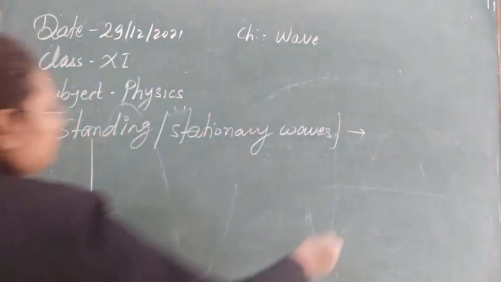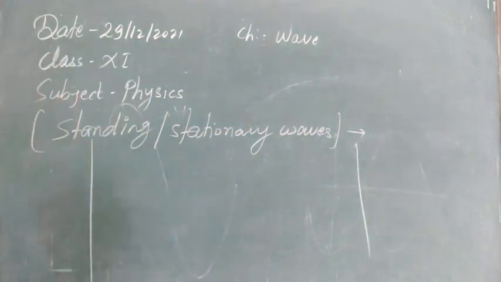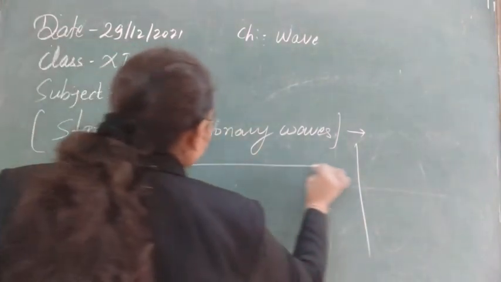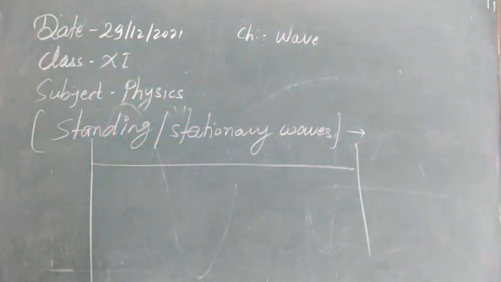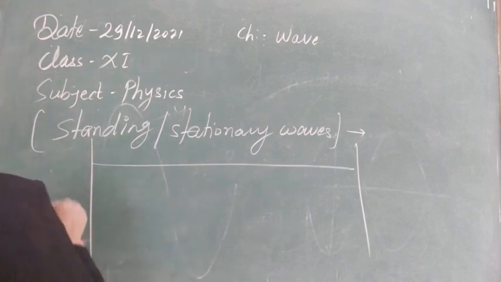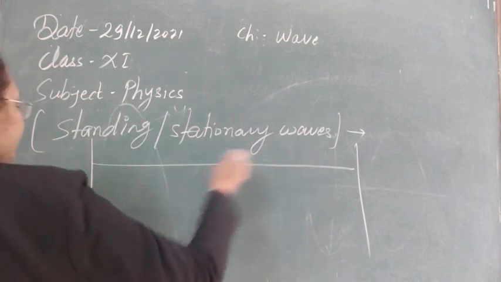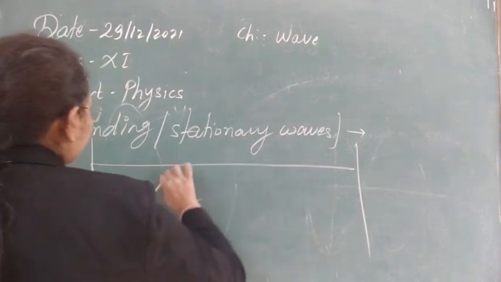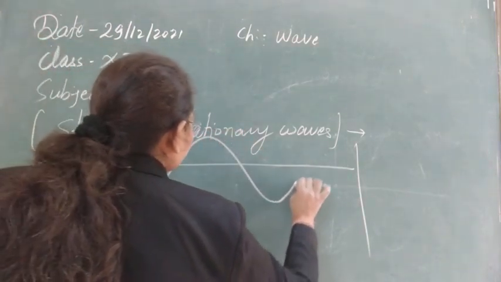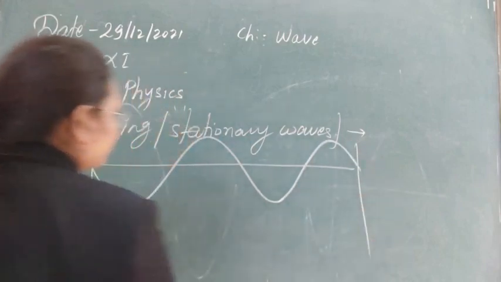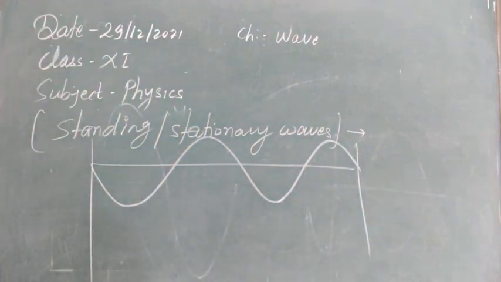So these are the two ends, and the string is fixed between them. If you see this type of sinusoidal wave, let me just draw this one. If this is not identical, you can make it.